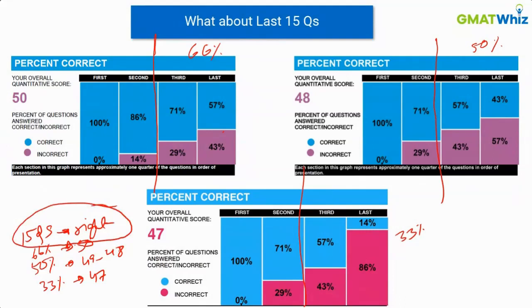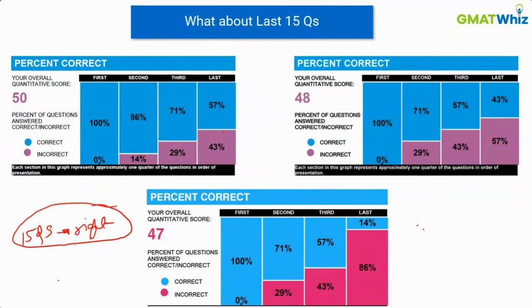Okay, this is very critical. So you have to focus on the first 15 questions and get them right. That's the most important thing that I tell my students for the quant section. All right, now I'm going to tell you how exactly you can actually prepare for the